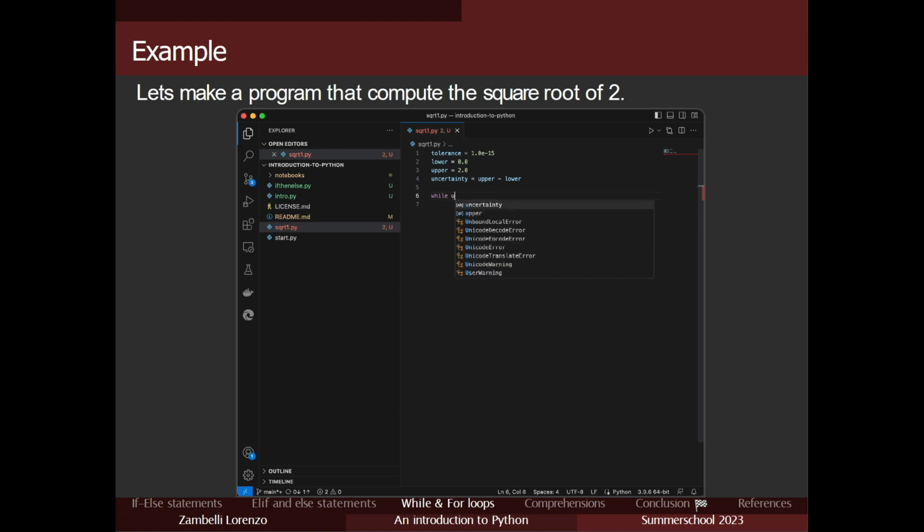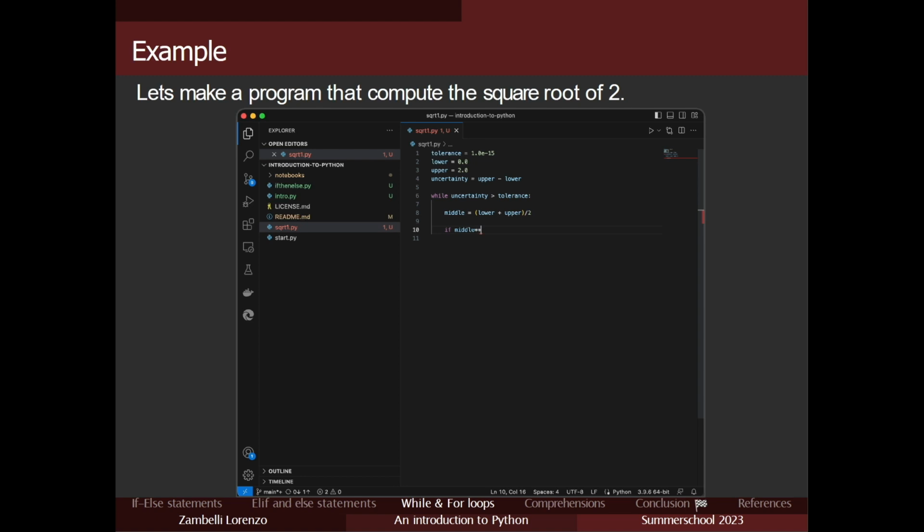Then let's write our while loop. While the uncertainty is greater than the tolerance, we want to stay inside the loop. And we want to compute the middle point, so lower plus upper divided by 2.